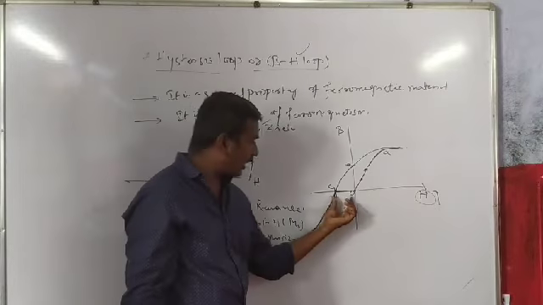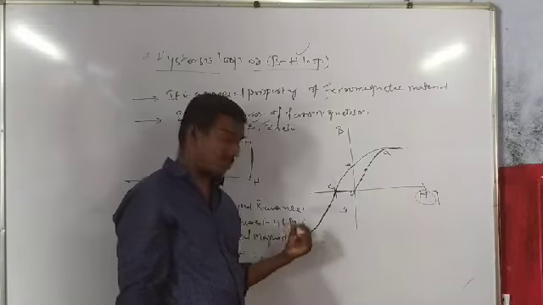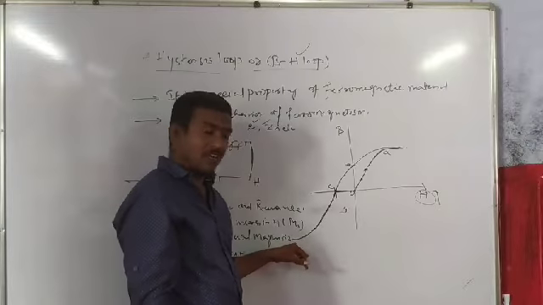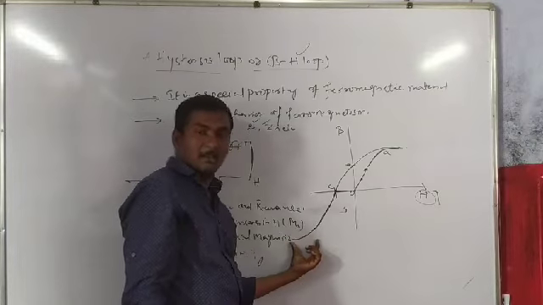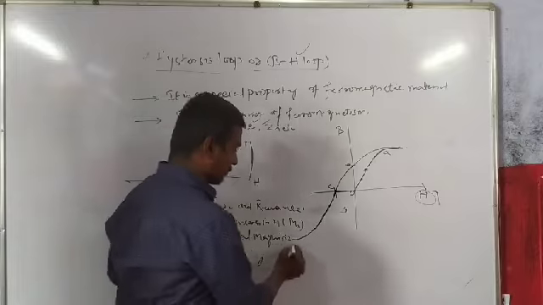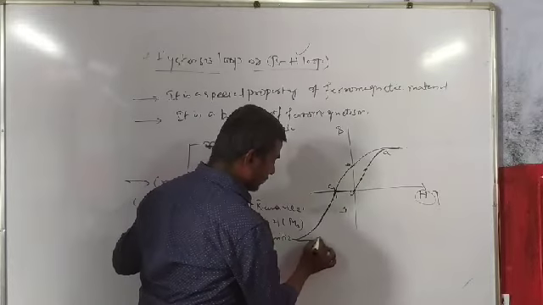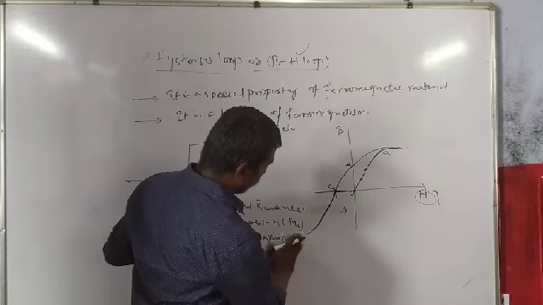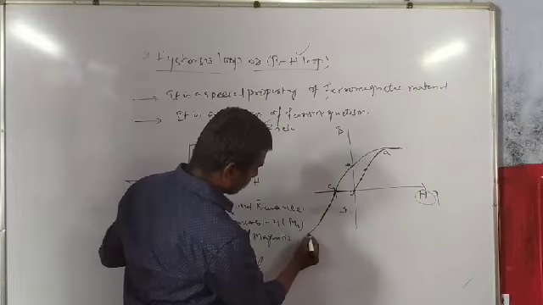So if you increase the current in the reverse direction, after some period of time it remains the same, that is saturation magnetization. Next, it follows the same path like this.